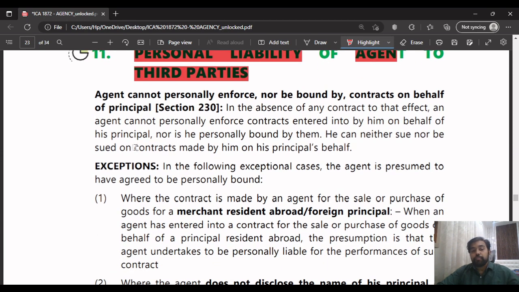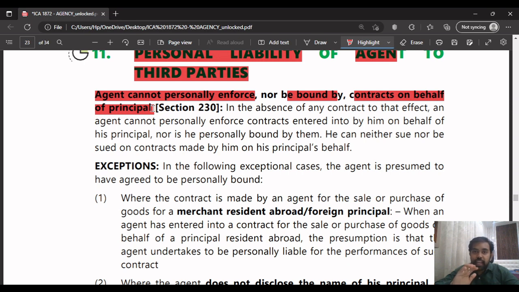The agent generally cannot personally enforce or is not bound by the contracts made on behalf of the principal. Because the agent is acting for the principal, he cannot be held liable for the contract which he has entered into for the principal, which is within his authority. Always keep in mind, within the authority.